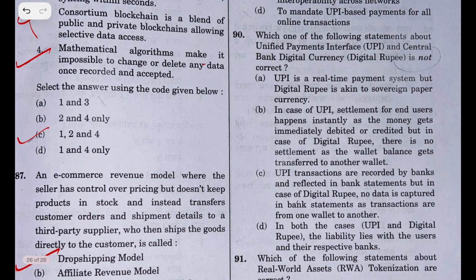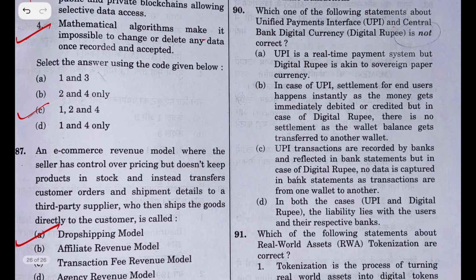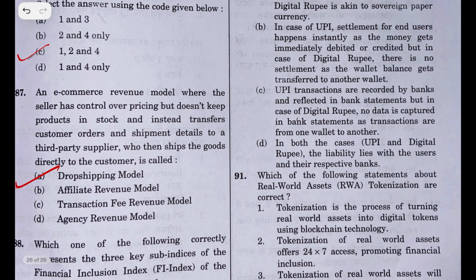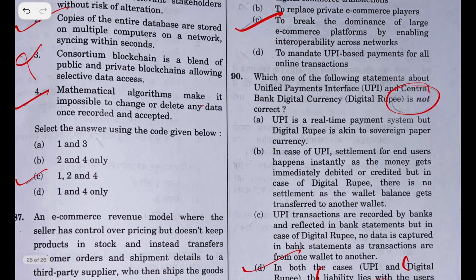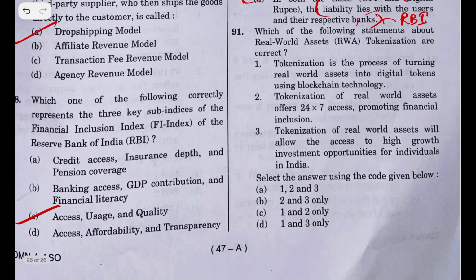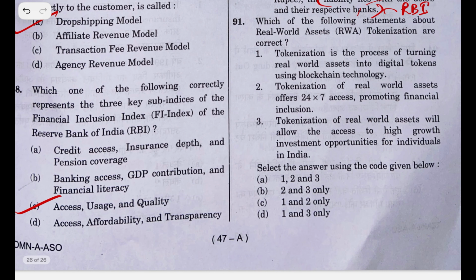Which one of the following statements of the unified payment interface which is not right? So the answer to this is D, because liability lies with the users. No, the liability of the digital currency, the digital rupee, lies with RBI, not with the respective banks. So the statement is D, which is not correct. 91st question.